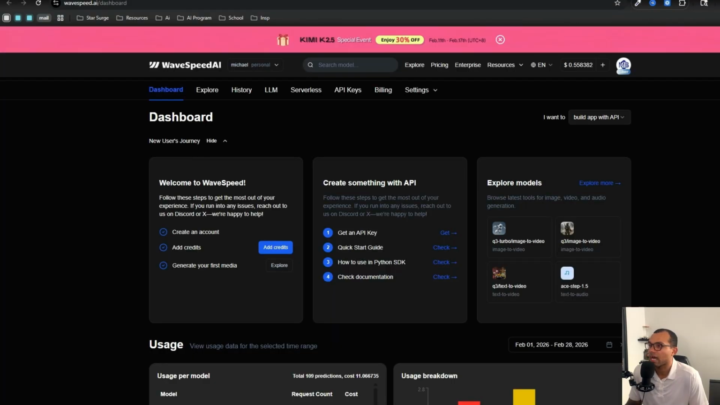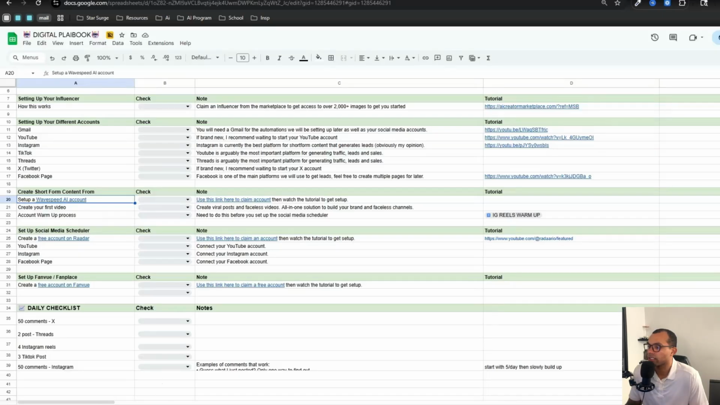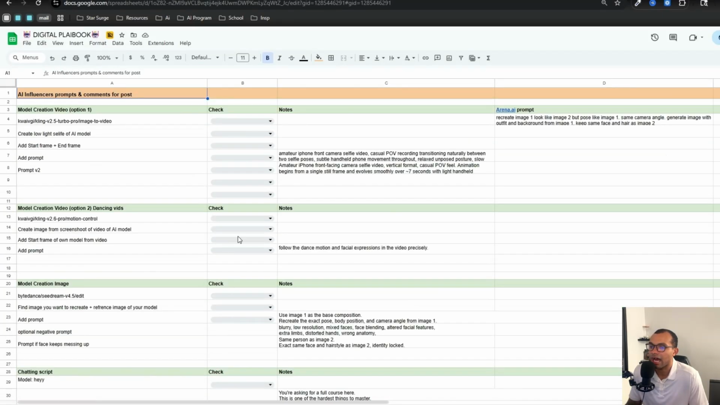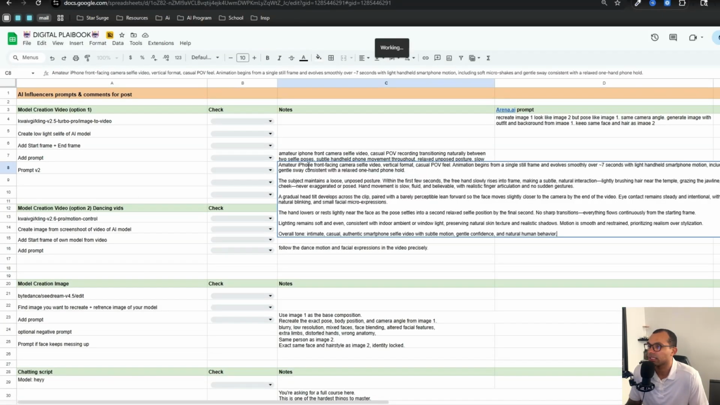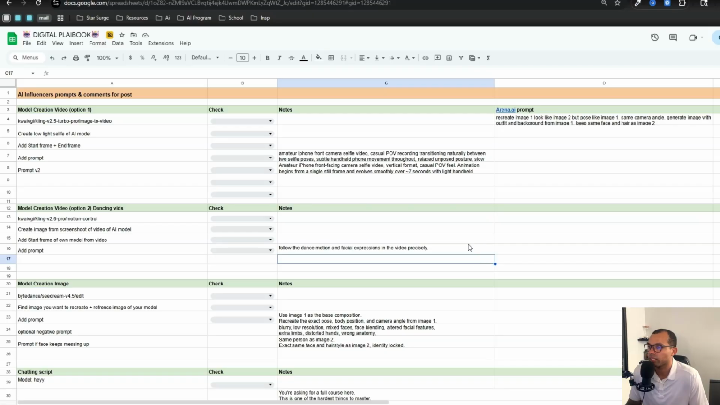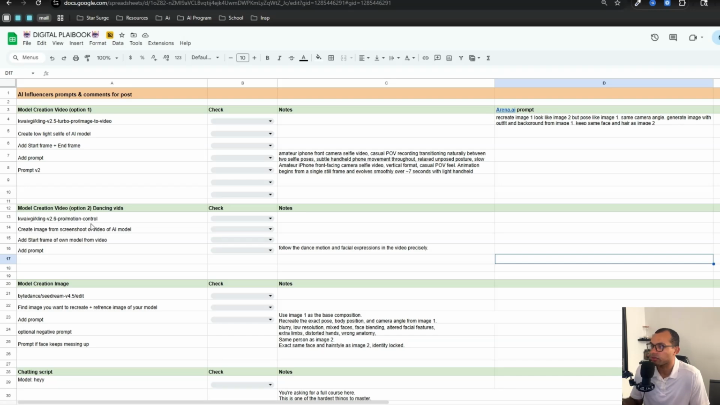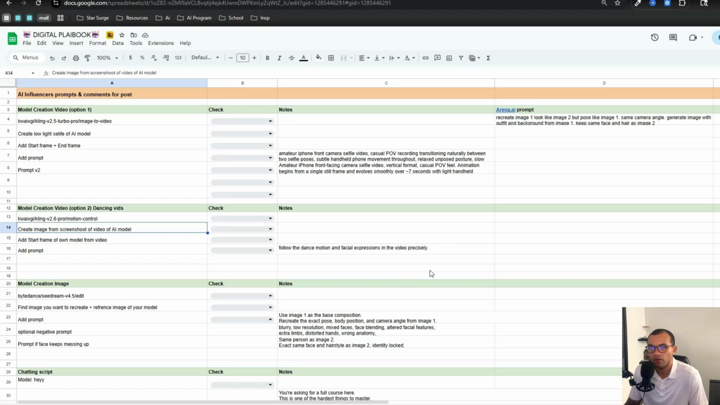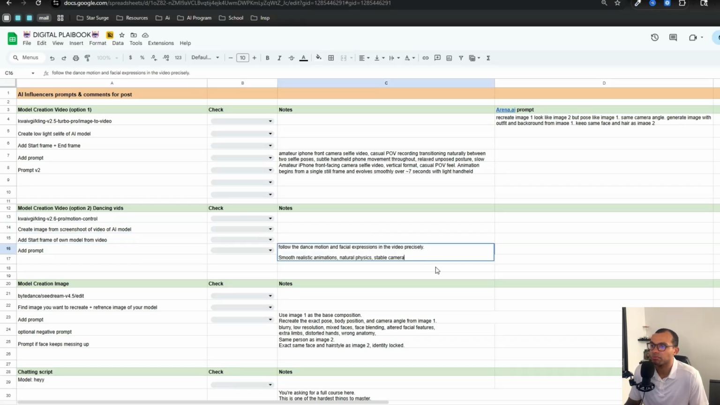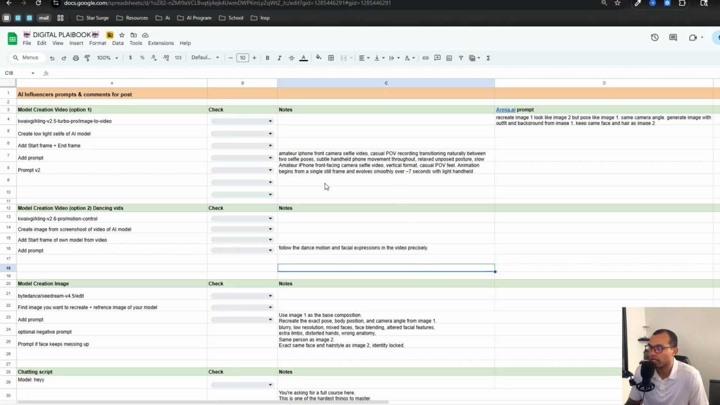And what I have for you is, if we go over here to the prompts and comments, I have the prompts that I use to create my short form videos. This is going to be image to video. Then we got the dancing videos. How you create that is you just use Kling 2.6, create an image, or take an image of that screenshot from whichever TikTok video that you want. You got to do a start frame and the end, and then just put that in there and it will create you a video.